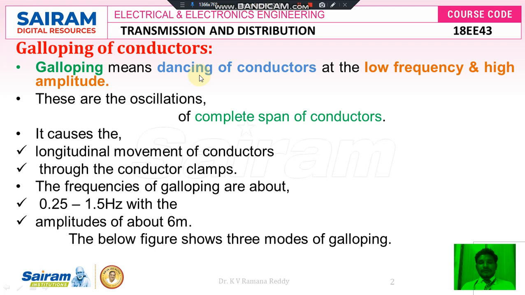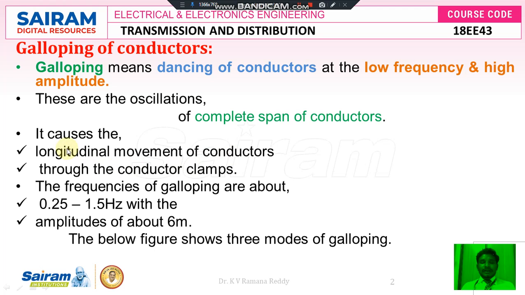Wherever it is, due to that wind velocity, whenever it hits in the horizontal plane towards the location of the conductor or the surface area of the conductor, definitely the conductors may dance to the left corner and to the right corner. While it is moving to the left corner and the right corner, it has a certain frequency. That frequency generally lies in the range between low frequency and high frequency amplitude. These are simply called oscillations, that is nothing but dancing of conductors. So there are oscillations of the complete span of conductors. It causes longitudinal movement of conductors.